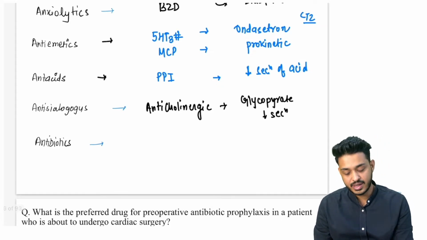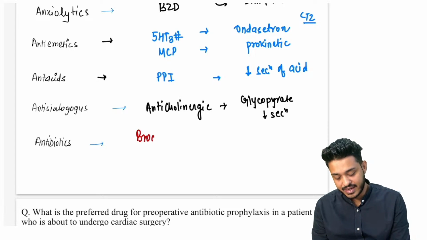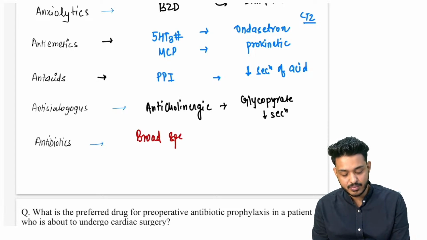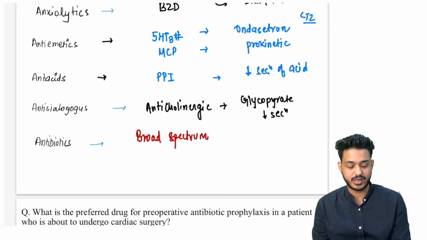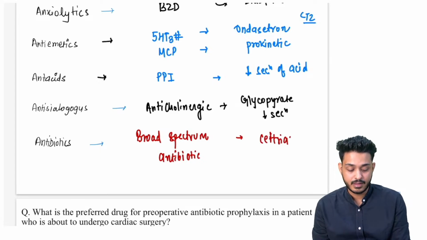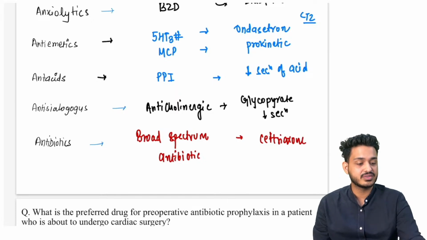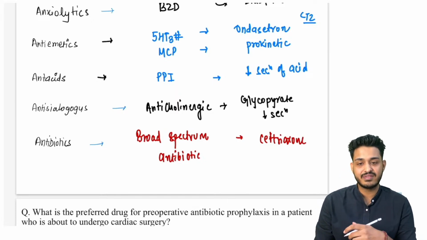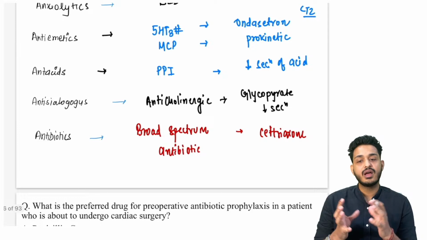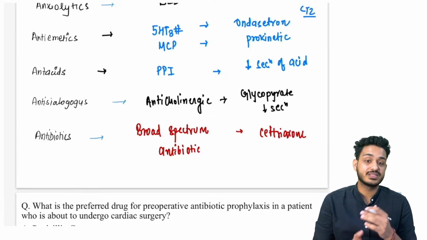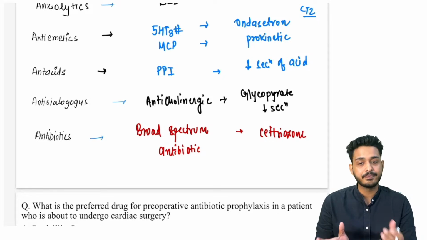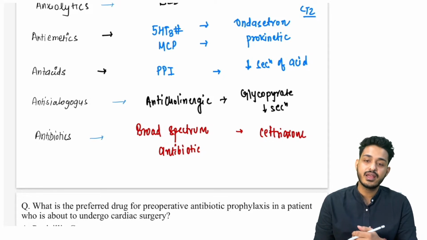And we are also giving antibiotic. What kind of antibiotic we are using? We are using a broad spectrum cephalosporin. We are giving injection of ceftriaxone to the patient. What this ceftriaxone is going to do, it is going to be a broad spectrum cephalosporin. It is a cell wall synthesis inhibitor. So what it is going to do, it is going to kill the bacterial infections that can happen, right?